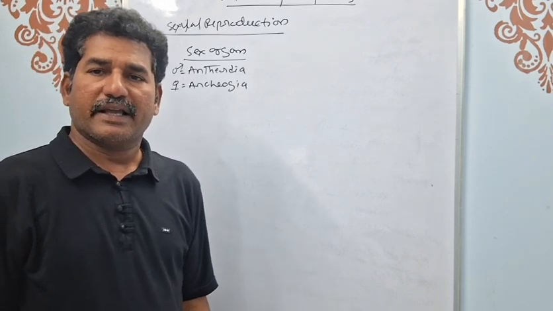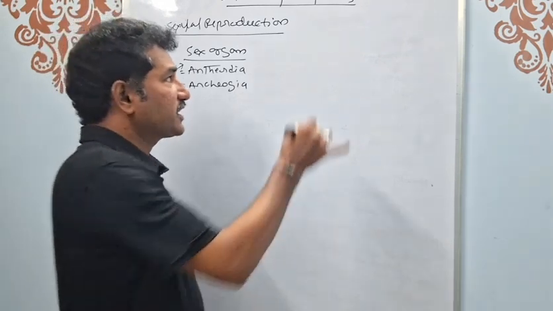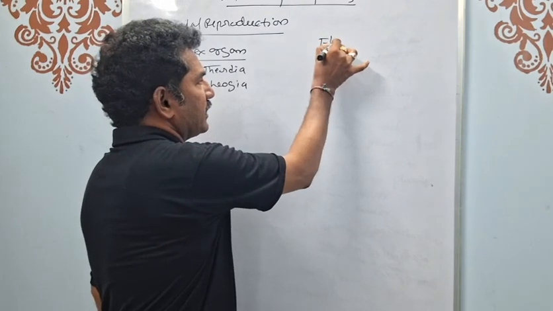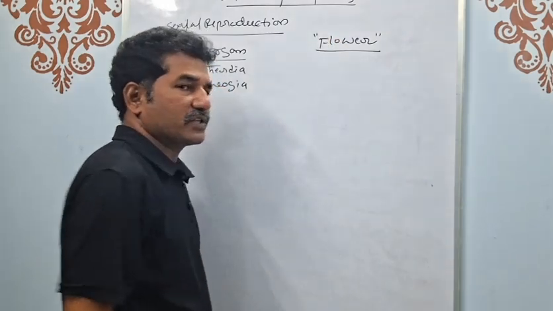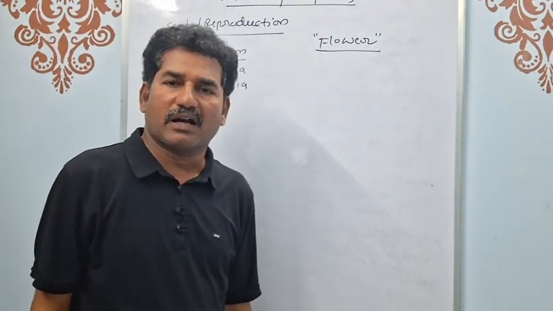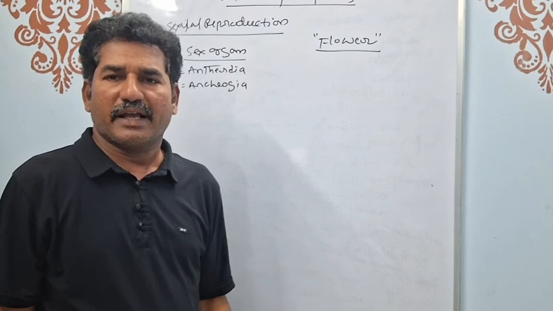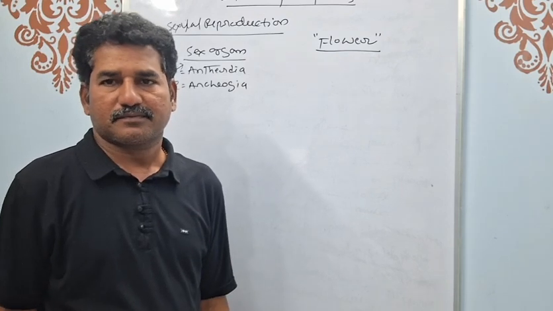Whereas in higher groups of plants, the sexual reproductive organ is called the flower. The flower is a sexual reproductive organ present in higher groups of plants.